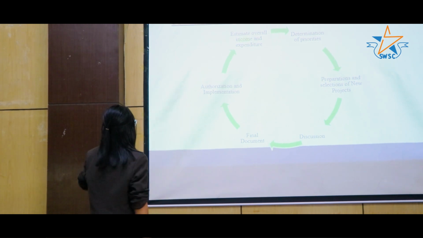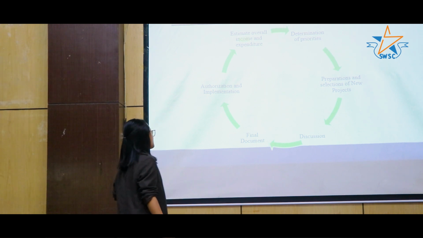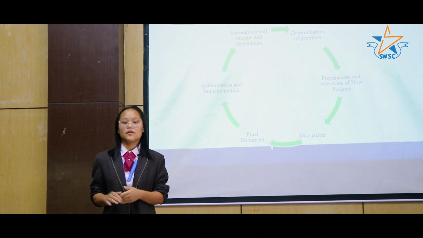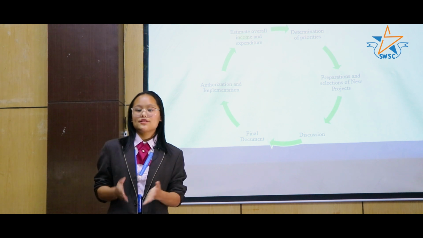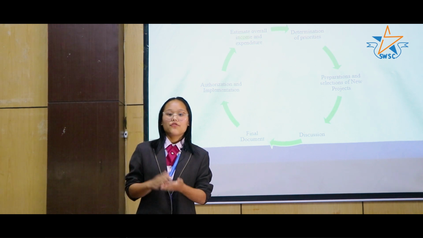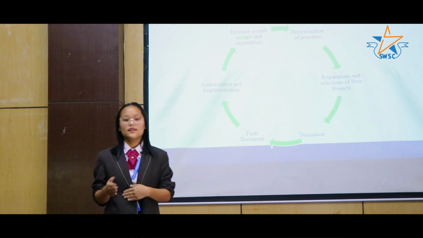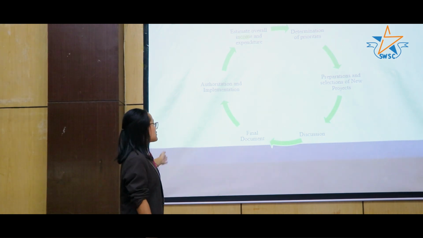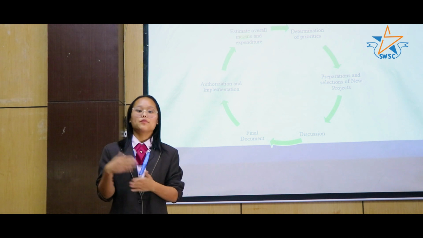And the last step is authorization and implementation. In this step, the budget is discussed in the legislature, and after a long discussion of each and every part of the budget, it is prepared and passed to the head of the state for approval.